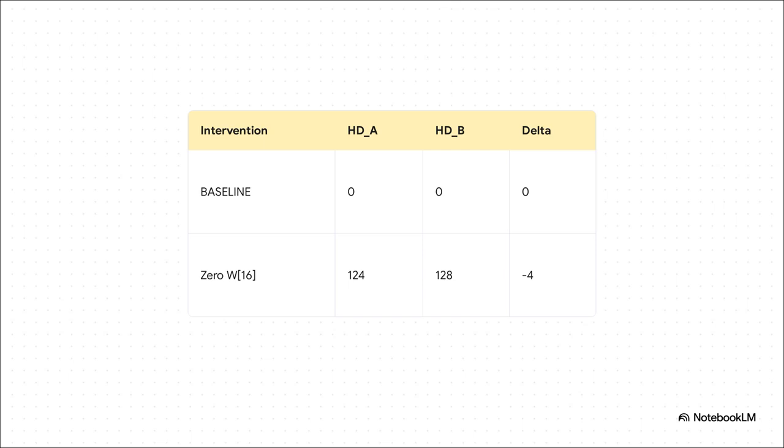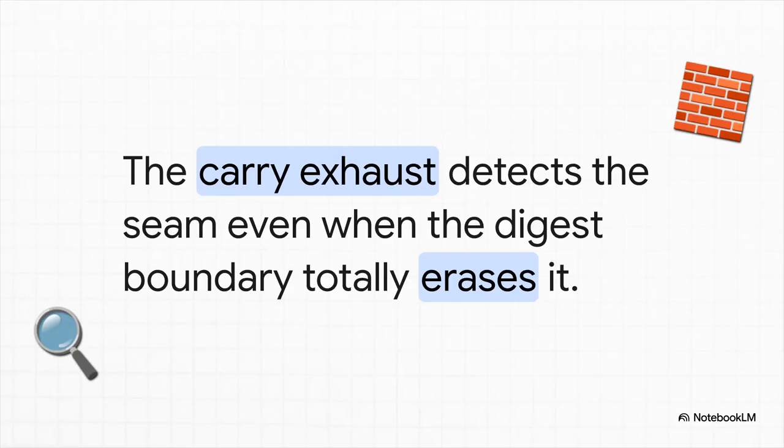It maintained total, perfect uniformity. But check out that final delta column. By comparing the real system against a shadow carry-free version, the hidden carry exhaust differential hit exactly -4. Boom! They successfully detected the invisible seam. So the carry exhaust detects the seam even when the digest boundary totally erases it.